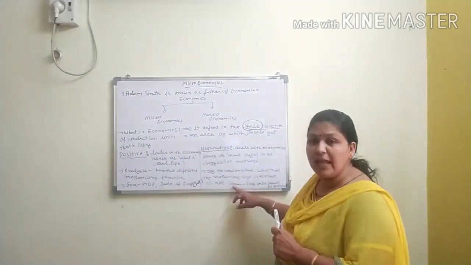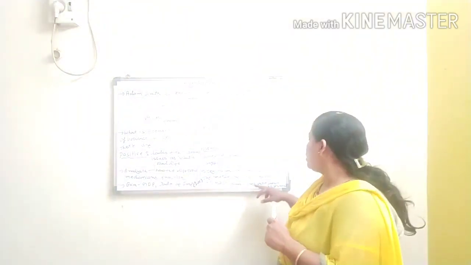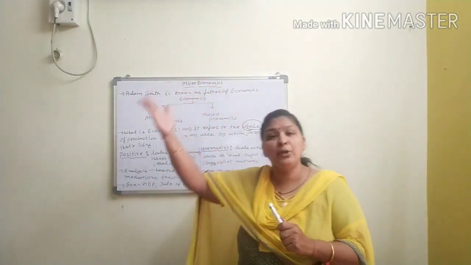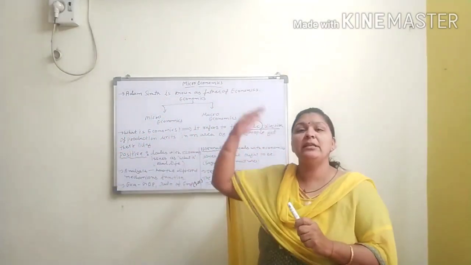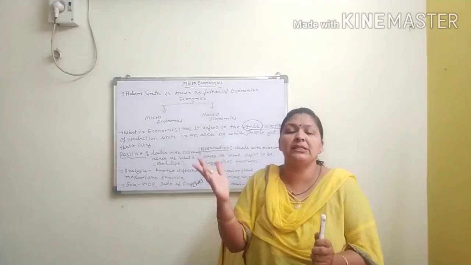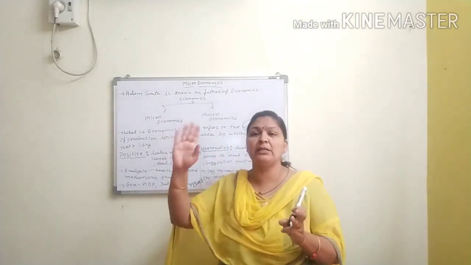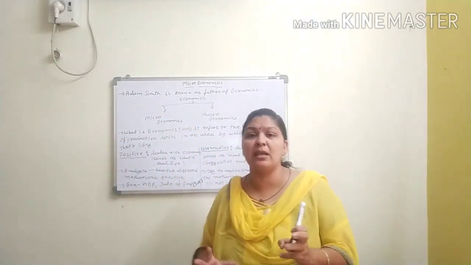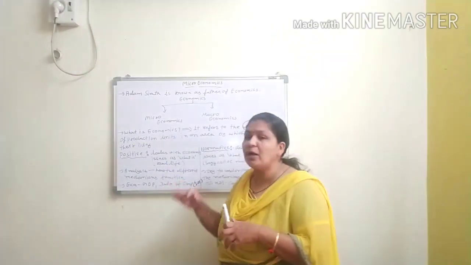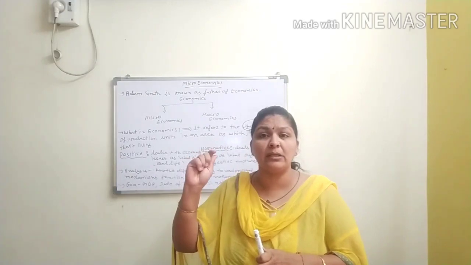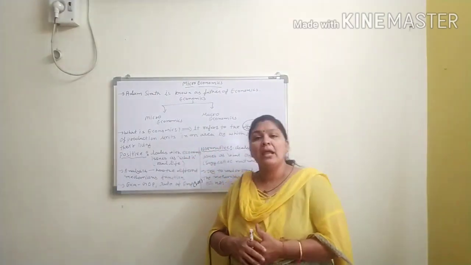For example, the unemployment rate should be reduced. Like this, we are just suggestive, that this should be reduced, this should be increased, our country should be run like this. We are just in the suggestive matter. But positive economics is called real-life or real-data economics.